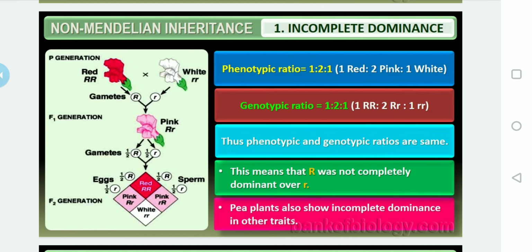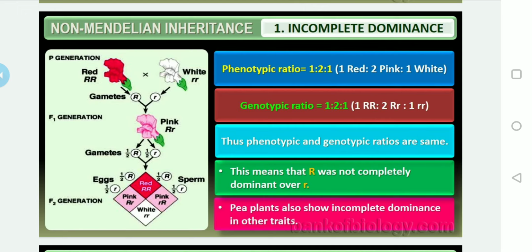And remember, whatever hybridization experiments Mendel conducted, he considered only 7 pairs of contrasting characters. Do you remember? The characters are stem height, seed shape, seed color, pod shape, pod color, flower position and flower color. But pea plants also show incomplete dominance in other traits, for example traits of the flower, the serration of the flowers, and sometimes the serration of the leaves also.